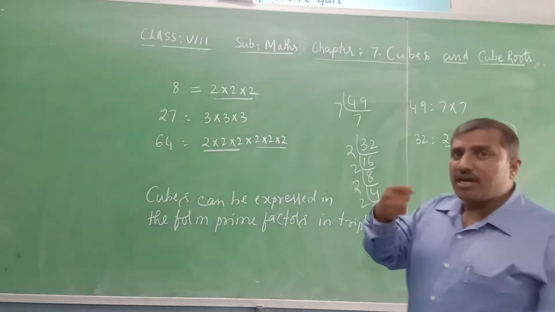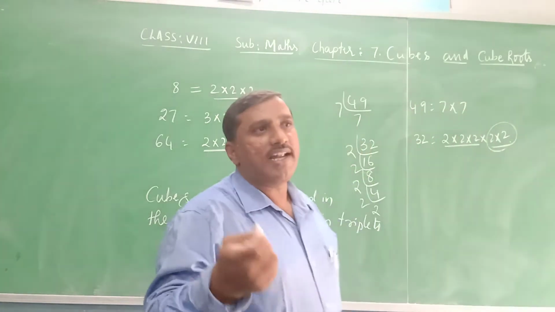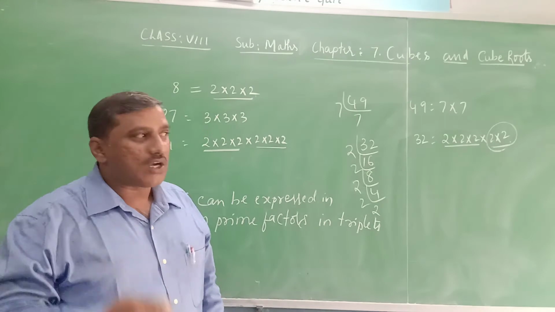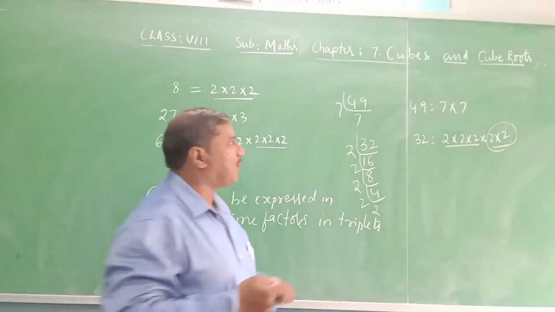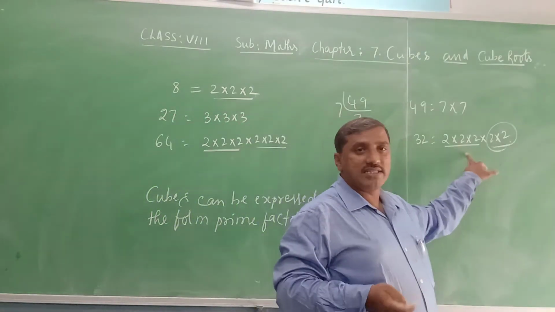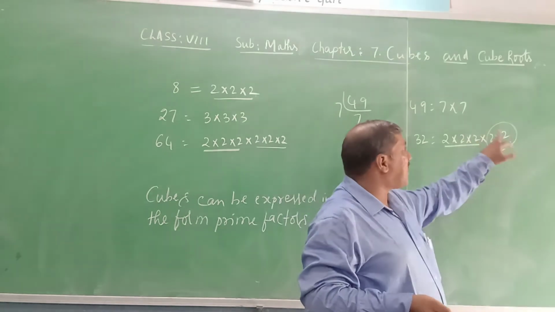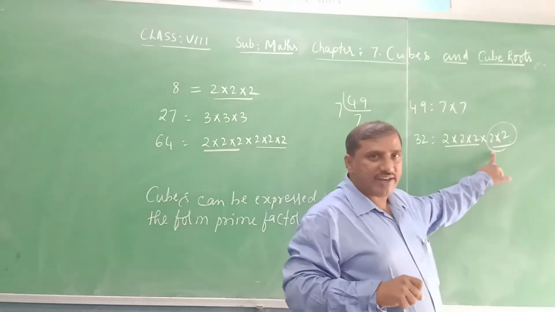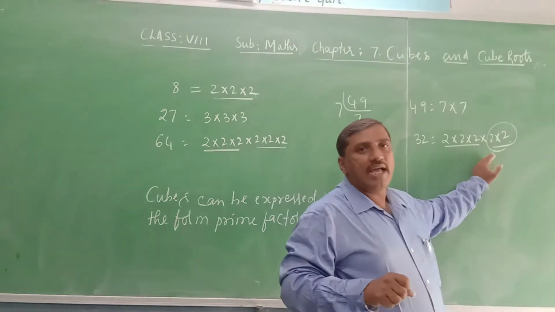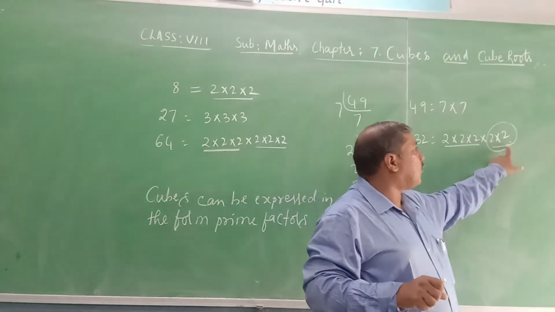Similarly, with what number should we divide so that the quotient is a perfect cube? You see 32, we know it is not a cube. So by what smallest number should we divide to make it a cube number? 2 into 2, 4 is there here.